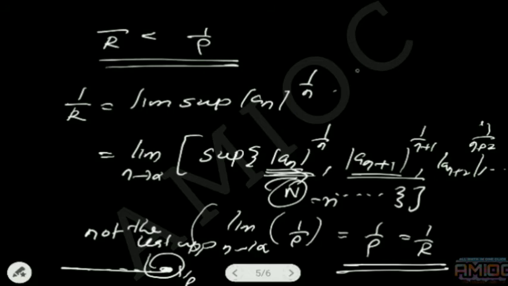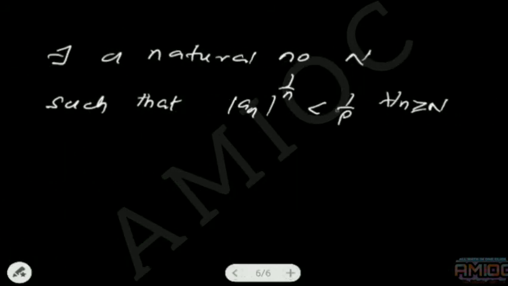In the first part, we have formed that 1 by capital R is less than 1 by small r. Then by definition of limit supremum, there are so many terms satisfying this condition. Here, instead of 1 by r, we get 1 by rho.